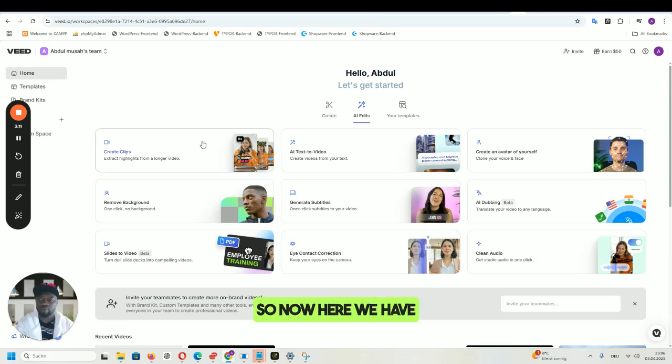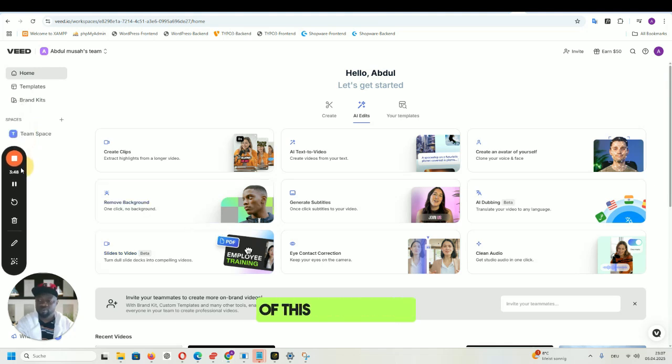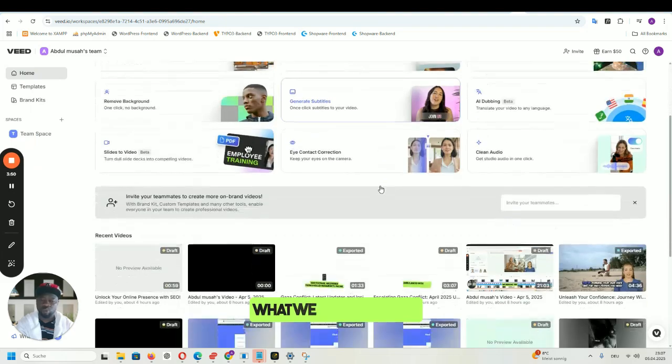So now here we have the tool where we can create clips, AI text to video. This is what we are going to use. We also have here create an avatar of yourself, where you can use your own avatar and let your avatar talk. Remove background, generate subtitles. If you already have a video without subtitles, you can use this feature here to generate the subtitles of your video. AI dubbing, clean audio, eye contact correction, and slides to video. So you can use all these features. For the purpose of this video, we are going to use exactly what we are here for.